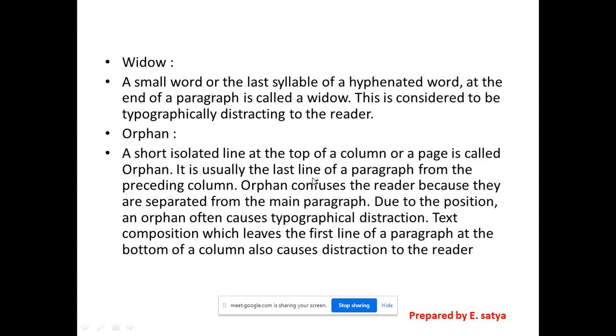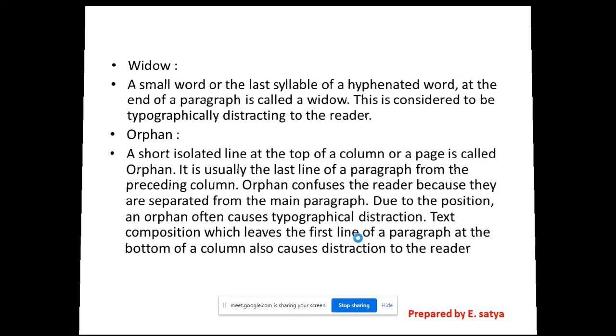It is usually the last line of a paragraph from the preceding column. An orphan confuses the reader because it is separated from the main paragraph due to its position, and often causes typographical distraction. Text composition which leaves the first line of a paragraph at the bottom of a column also causes distraction to the reader.